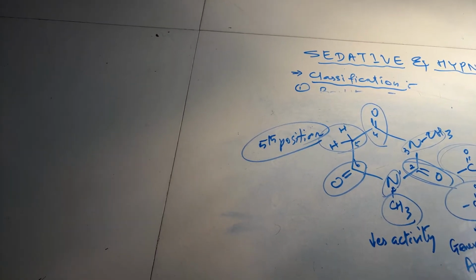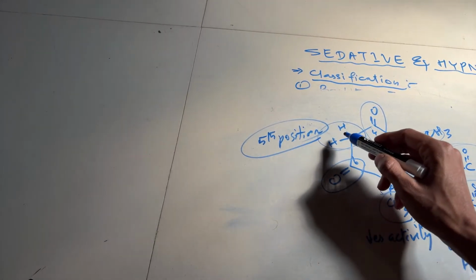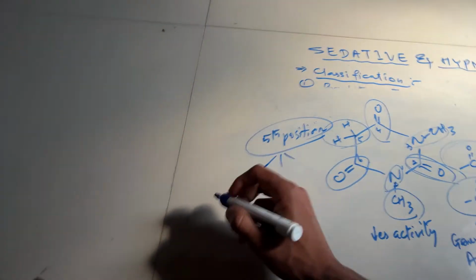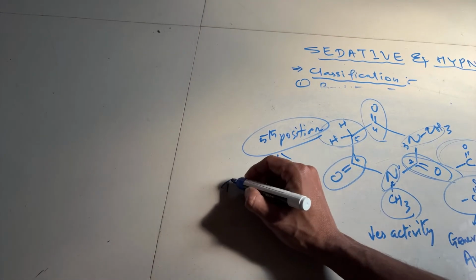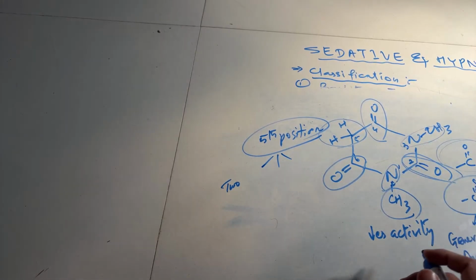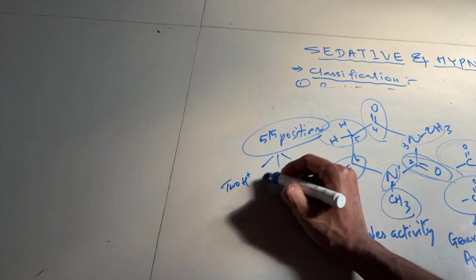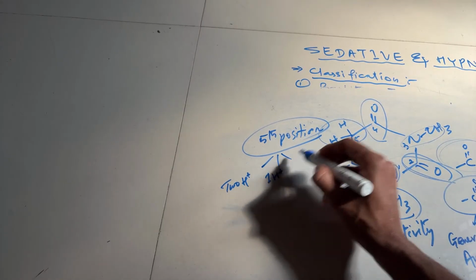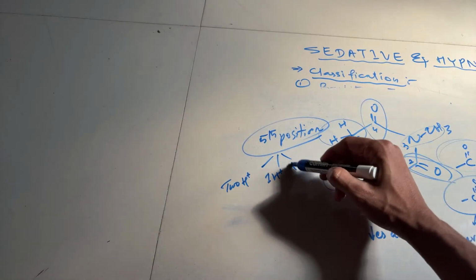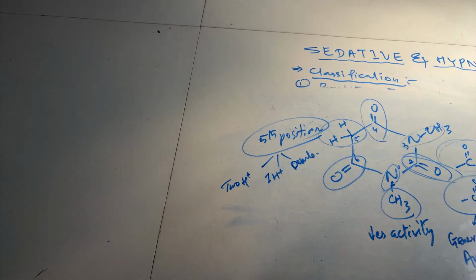So at the fifth position, 2 protons, or 1 proton, or disubstituted.